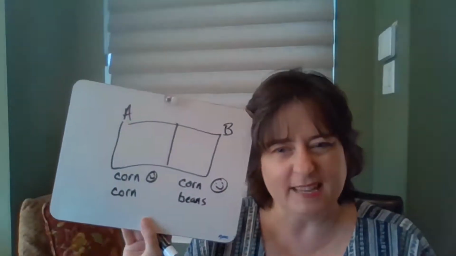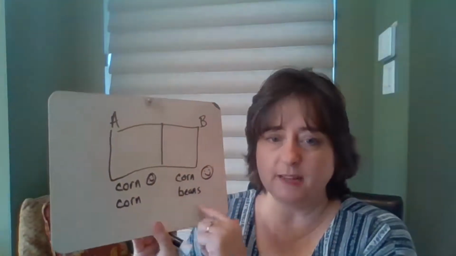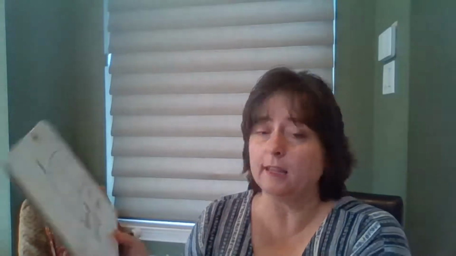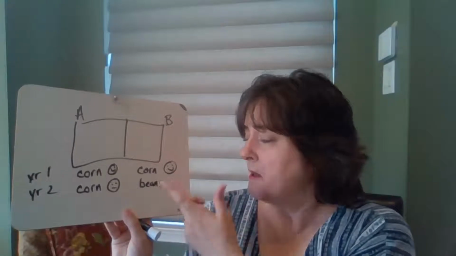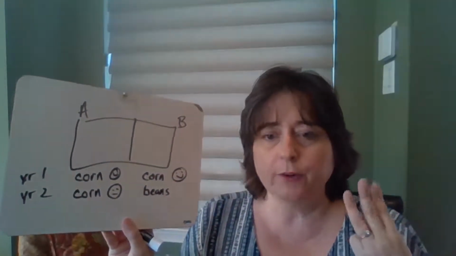Let's go to year 2. I plant my corn again, but I look over at my neighbors, and they are planting beans this year. Not sure why. Corn worked well, and corn makes more money than beans. I'm going to stick with my corn. This is year 1, and this is year 2. I do okay with my corn. It's not as good as my first year crop, but it does okay. Beans are beans. They harvest that, and they do fine. So that's year 2. Year 3, my neighbors go back to corn.